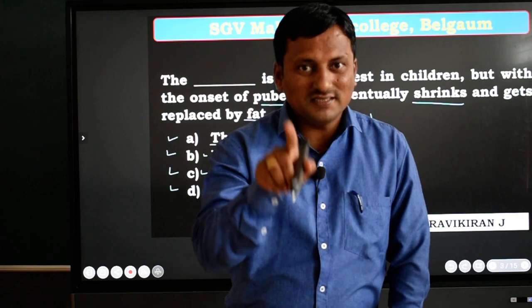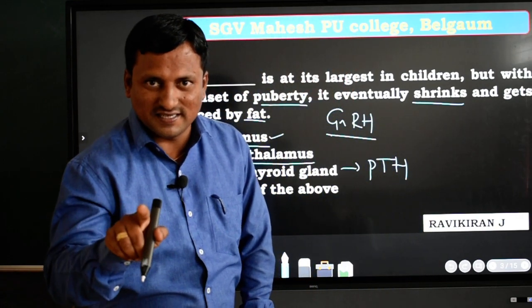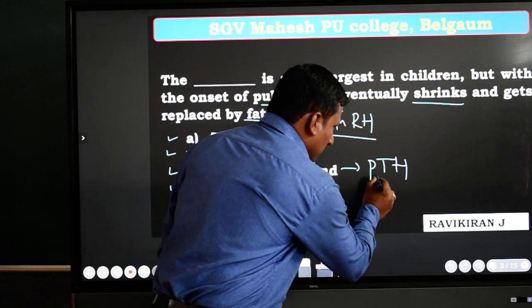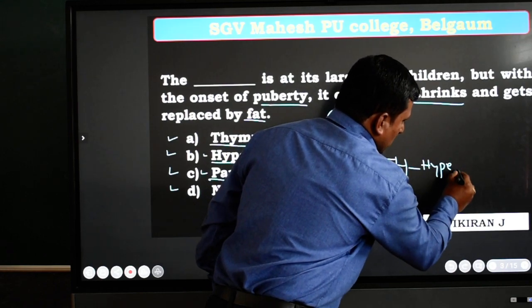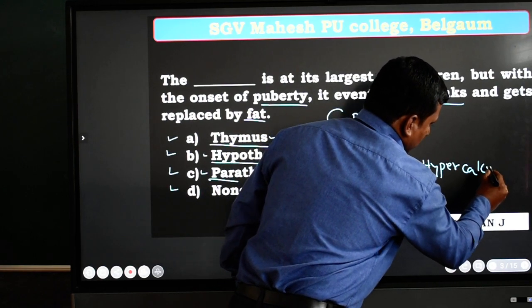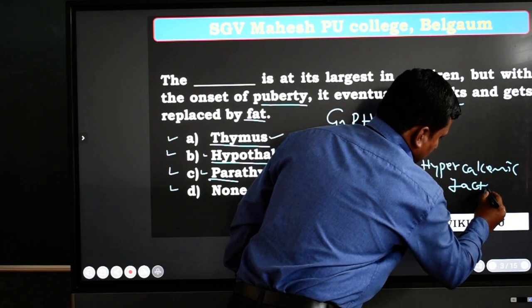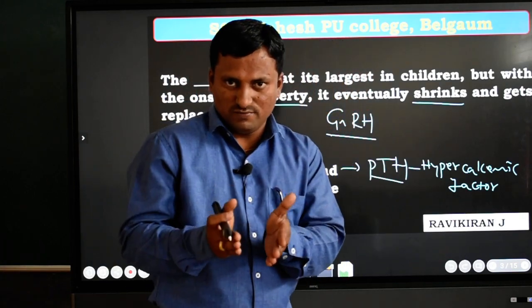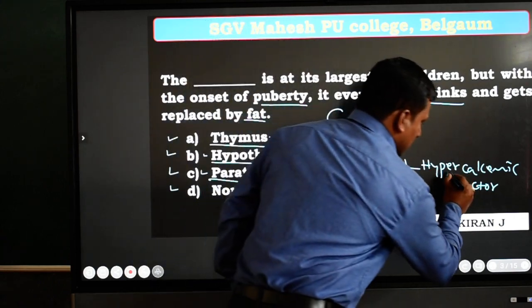What is it, dear students? Blood calcium level. Due to this condition, this hormone is called a hypercalcemic factor. What is it called? Hypercalcemic factor. It regulates almost all of the blood calcium level, and due to that condition it is called a hypercalcemic factor.